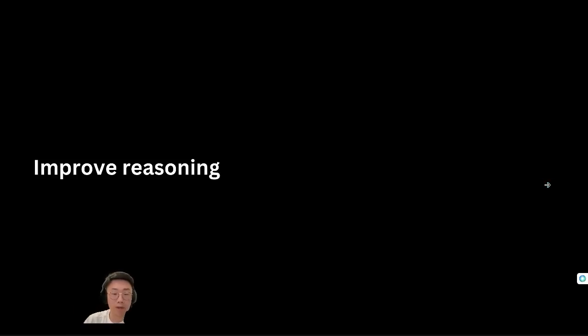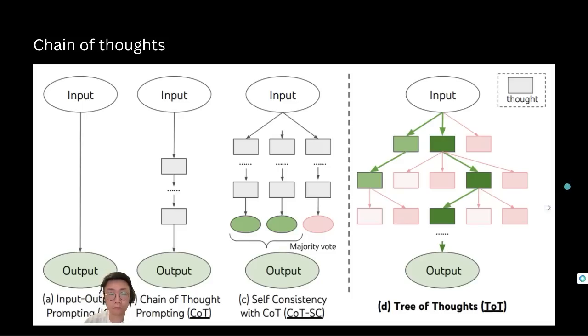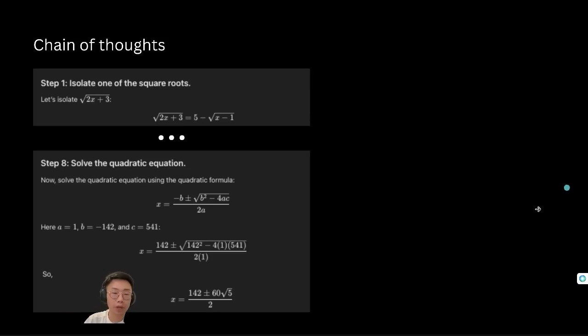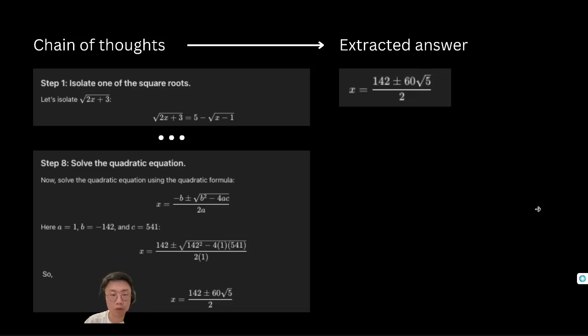And the second category is improving large language model reasoning ability. Most of you are probably familiar with the tactic of chain of thought. If you ask a large language model to think step by step, it can generate a much better result. But the problem with chain of thought is that it outputs a huge amount of reasoning steps together with the final answer. So to get the final answer, you normally need another data extraction or another large language model step.